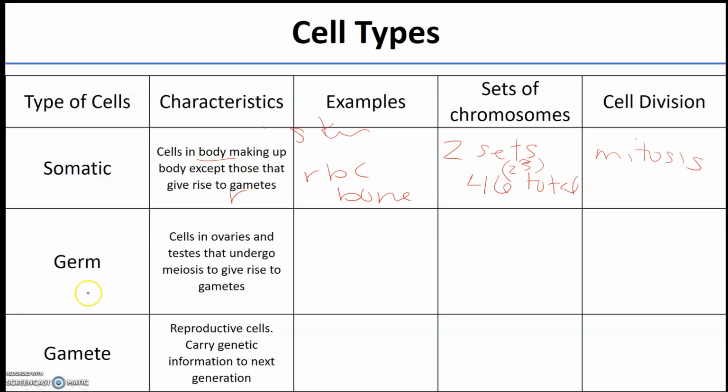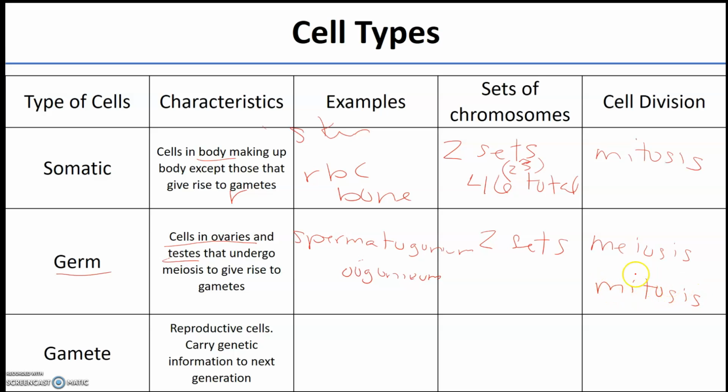Then you have what's called a germ cell. Now, this is not the bacteria, viruses thing, okay? This is just called a germ cell. These are cells in your ovaries and testes that become your gametes. They are called spermatogonium and oogonium, and those are the cells that will divide to make the sperm and egg. They also have two sets. Now, to make the sperm or egg cells, they undergo meiosis. But to make more copies of themselves, they will have to undergo mitosis.